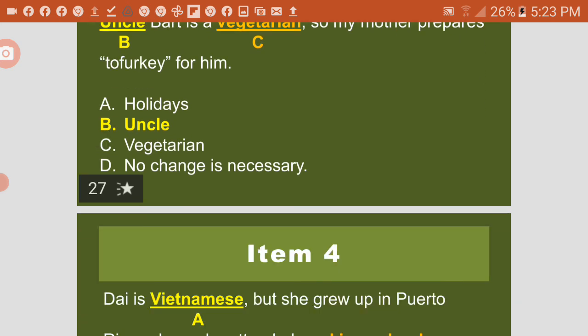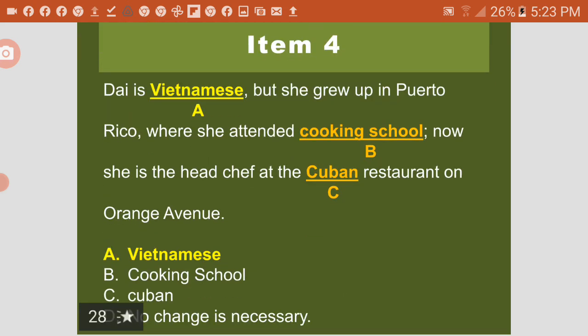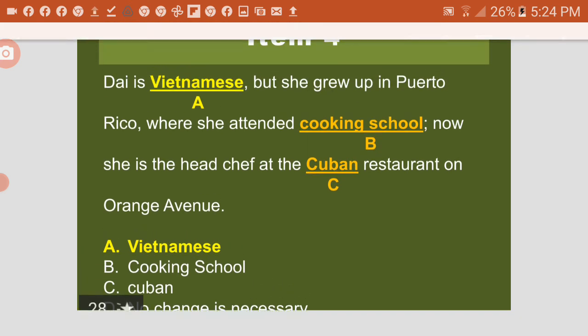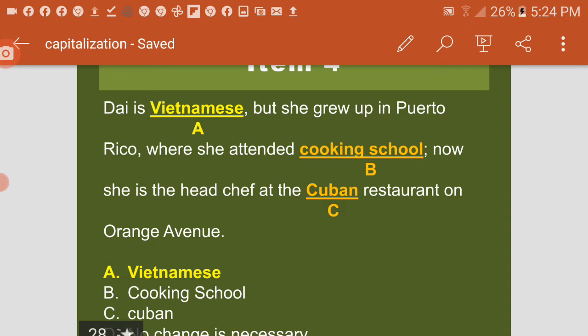Next item. Item number 4. Dai is Vietnamese, but she grew up in Puerto Rico, where she attended cooking school. Now she is the head chef at a Cuban restaurant on Orange Avenue. Look at the answers. Which one is correct? The answer is letter A. Okay, so Vietnamese nationalities must be capitalized.